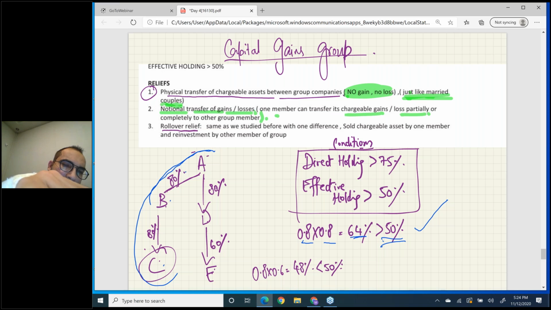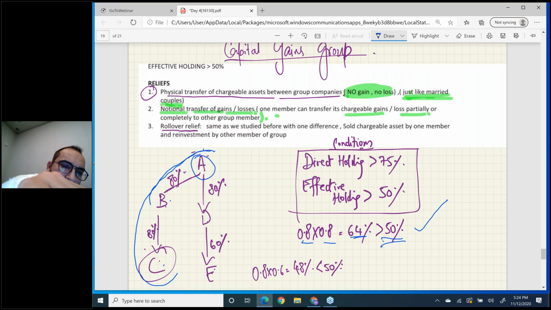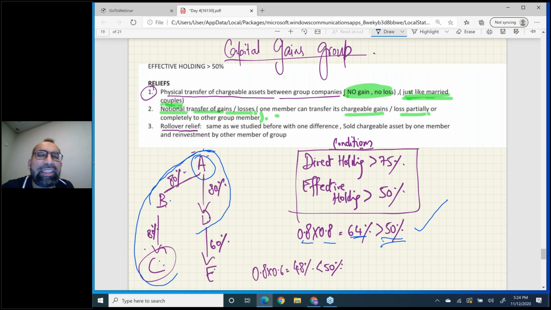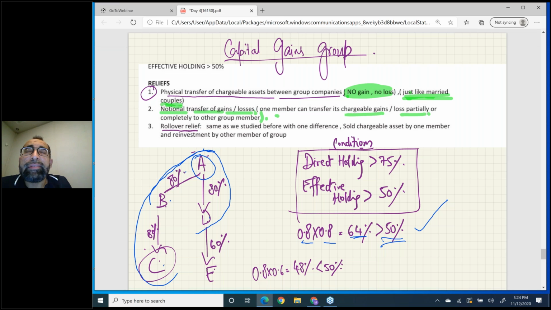Now again come to the top. A has direct 80% holding in D. That means D is also part of the capital gains group. But now the first condition is not met here. D has only 60% in E. Come on, kick out E. Direct holding is less than 75%, so the first condition is breached.